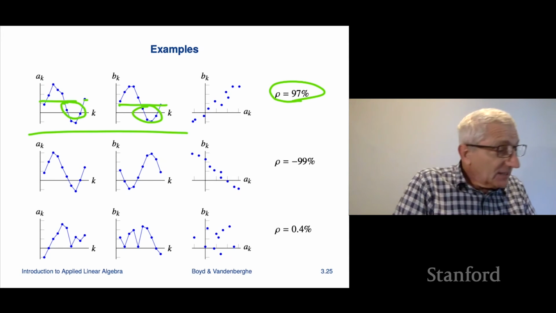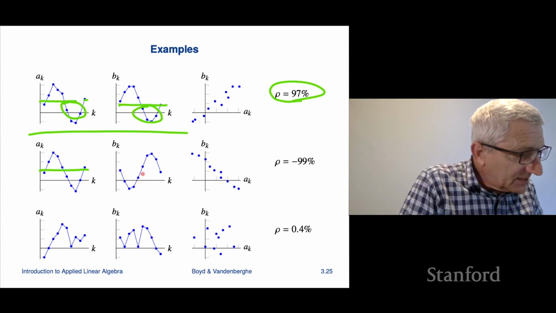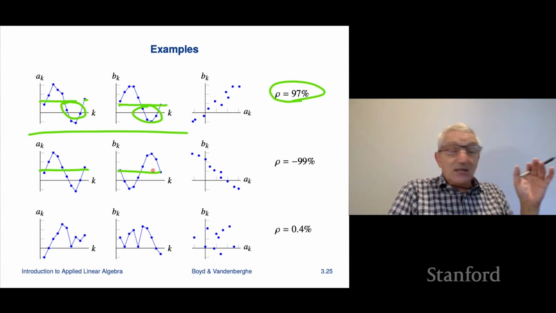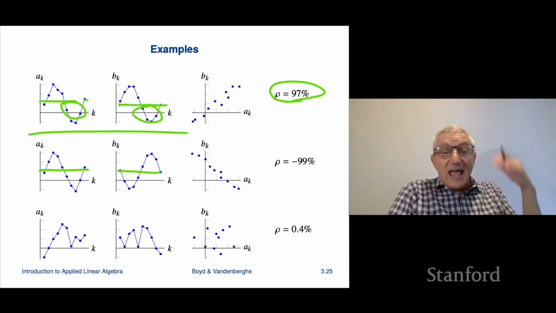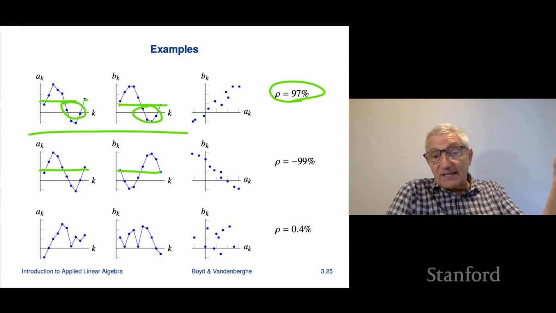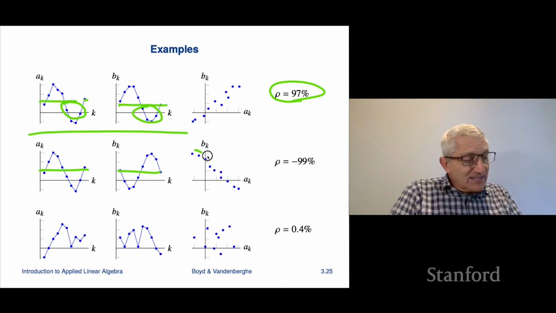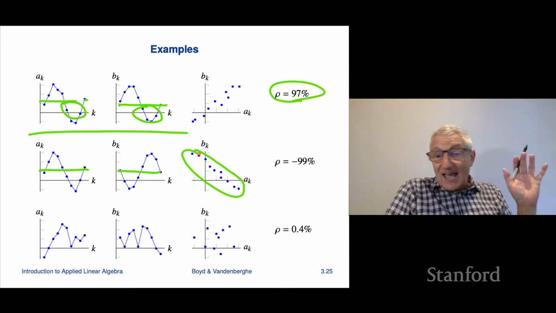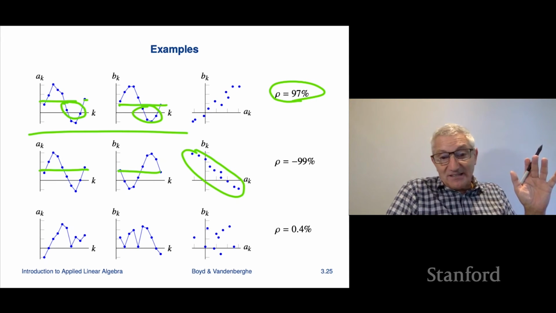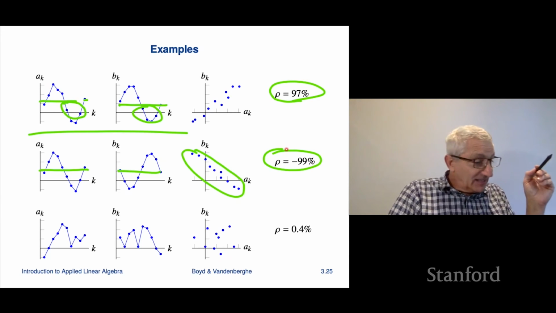Our second example is here's A, here's B, and again, I don't know what the mean might be, somewhere around here. And here, they're anti-correlated because you can see when A goes high, B goes low. High means above its mean. As a result, when I scatter plot A versus B, they're on this declining line like this. And that means they're anti-correlated. And here, sure enough, they're highly anti-correlated.